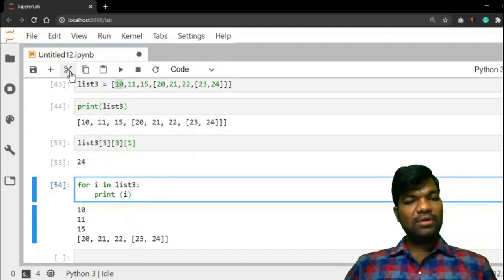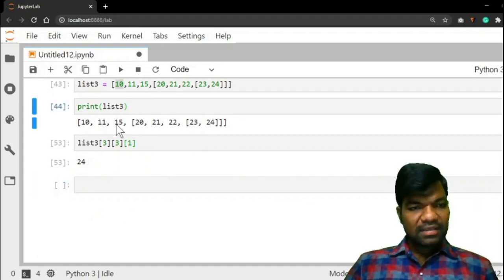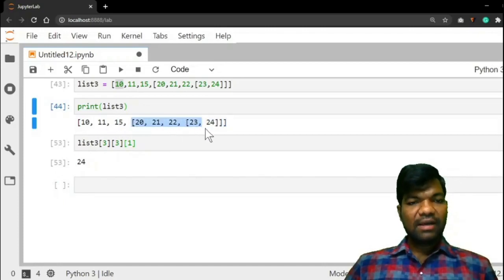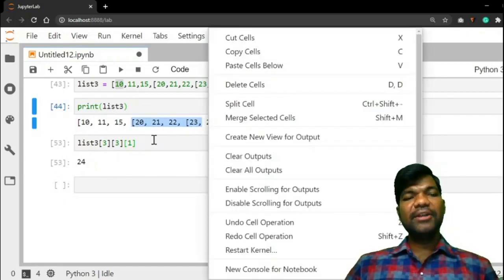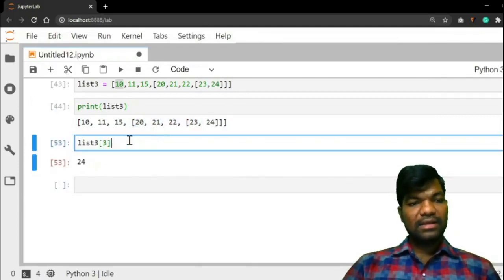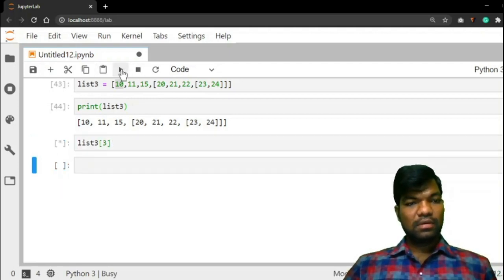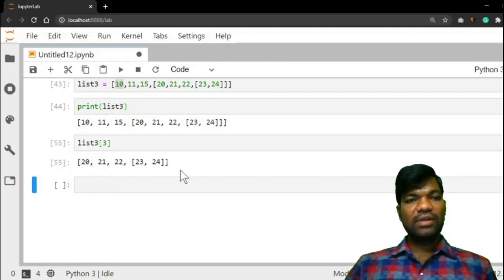Now, coming to the modification. I want to change index 0, 1, 2, 3. This complete third element into 16. So list3 of 3, this is the third element.